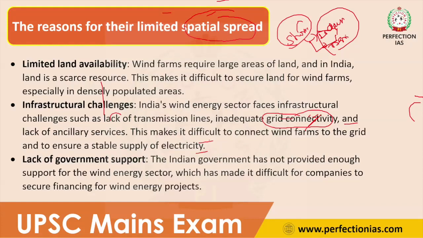So these are the main challenges for the limited spatial spread. And next is the lack of government support. The government is concentrating more on solar power, because we can install a solar power plant with minimum cost. But for installing a windmill, we need huge financial resources. Because of that, the government is giving lots of subsidies and doing promotion for solar power plants only. So lack of government support is also a reason for this limited spatial spread.